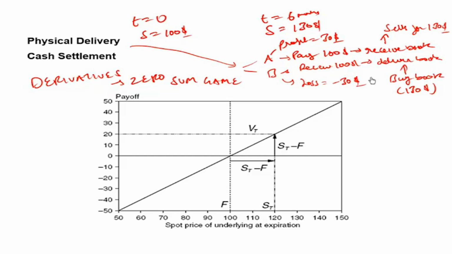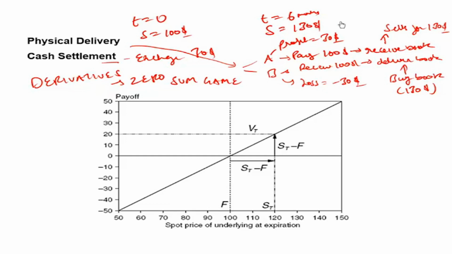So B loses $30. In a cash settlement, instead of going through this whole rigmarole of delivering the asset and then he's selling it himself and he buying the asset, they simply exchange $30. So A receives $30 and B pays $30.